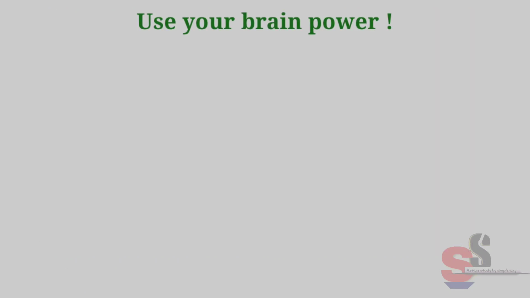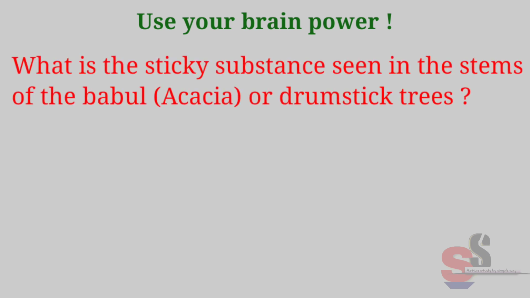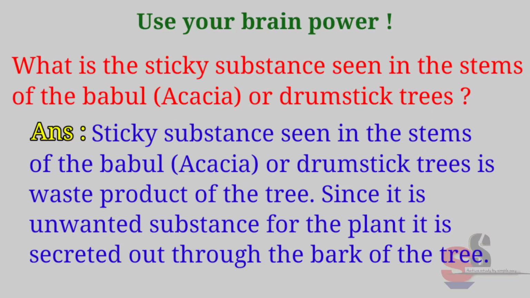Use your brain power. What is the sticky substance seen in the stems of the babul, acacia or drumstick trees? Answer. Sticky substance seen in the stem of the babul, acacia or drumstick trees is waste product of the tree. Since it is unwanted substance for the plant, it is secreted out through the bark of the tree.